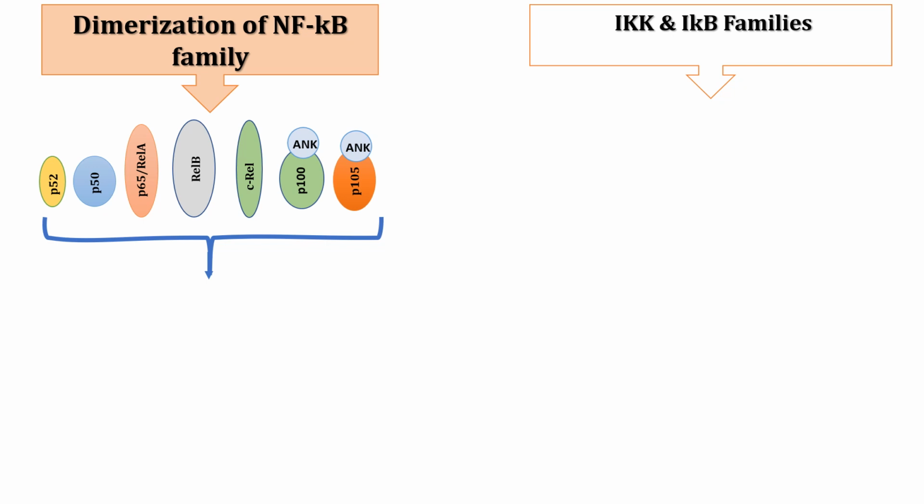P50 was originally P105 with ankyrin repeats. It is converted to P50 upon degradation. Class 2 includes C-rel, rel-A, and rel-B.